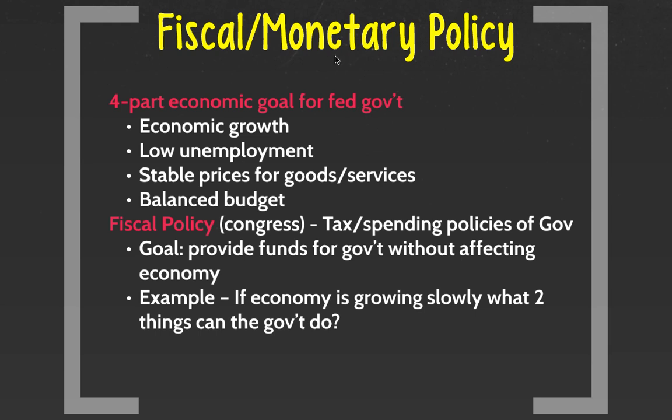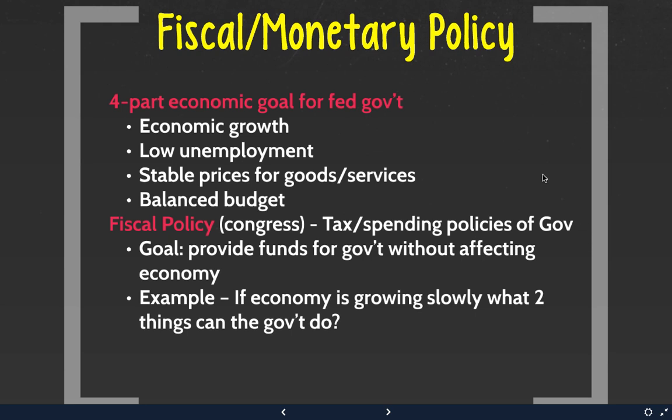For fiscal policy, we're talking about taxing and spending, right? If we're talking about taxes, we can increase taxes, we can decrease taxes. If we're talking about spending, we can increase spending, we can decrease spending of the government. Now, some things, remember, you can't decrease spending on. Mandatory spending, you can't decrease. So when we're talking about decreasing or increasing spending, we're talking about discretionary spending, all right? But this is taxing and spending policies of the government.